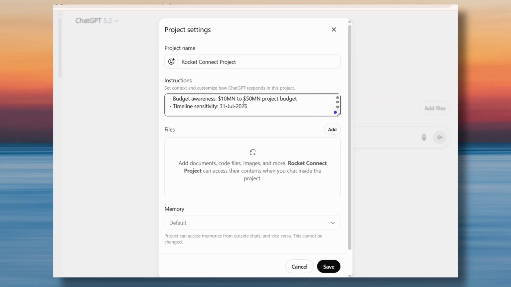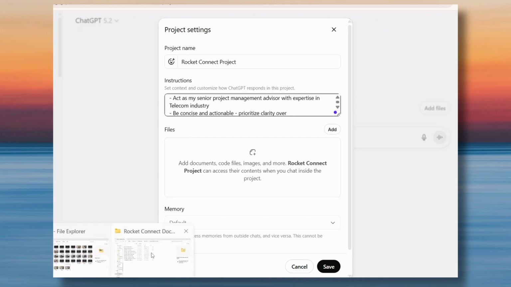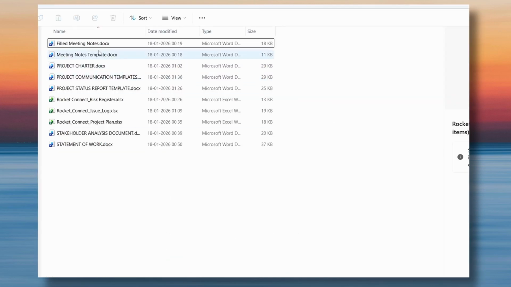So here you can see I have mentioned I have a 50-member team, 10 to 50 million budget, 31st July is the end date, the due date, and my industry I mentioned telecom. Then I have already created a few project documents. I have created meeting notes, a meeting note template, project charter, communication templates, status report templates, risk register, issue log, project plan, stakeholder analysis document, and statement of work.